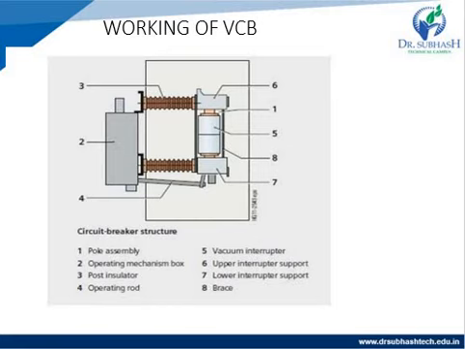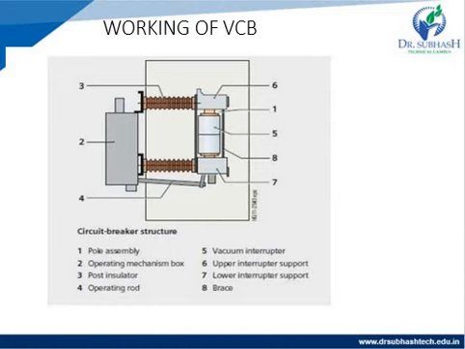So, the working of the vacuum circuit breaker. This is the circuit breaker structure. The first is the pole assembly. Second is the operating mechanism box. Third is the post insulator.